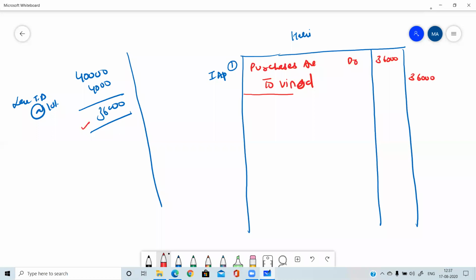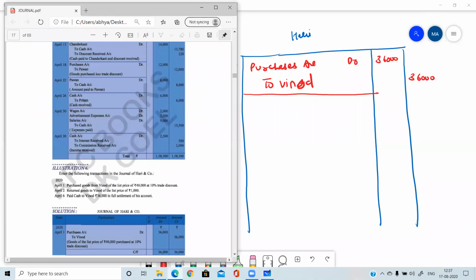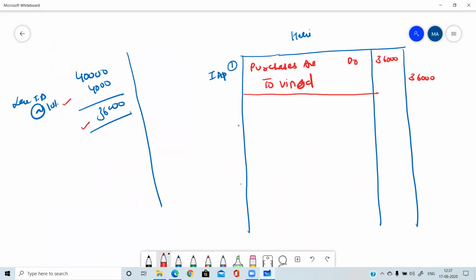Am I clear with the first entry? You have seen that the trade discount is only subtracted. It is never shown in the books of entry. Now the second transaction is on April 2. Return goods to Vinod of the list price of rupees 1,000. One thing you have to make sure of here is that it is the list price of 1,000. If you got the discount at the time of purchase of the goods, then you need to subtract the same discount at the time of return of the goods.